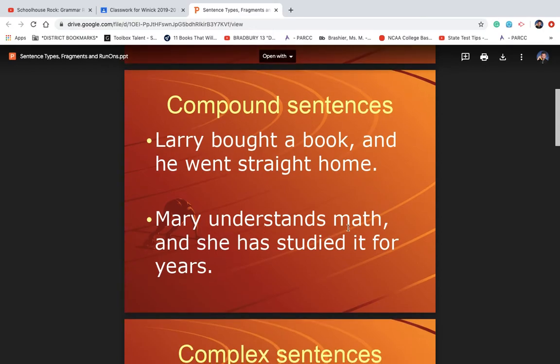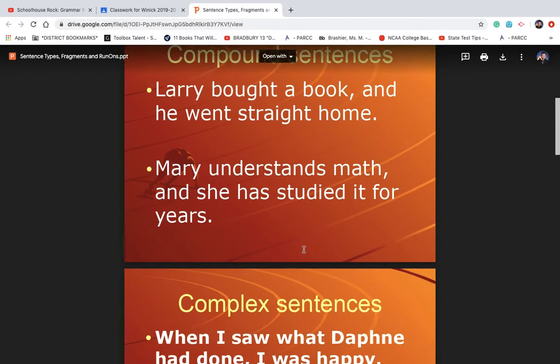Mary understands math, comma, and she has studied it for years. So again, there's two sentences, two complete thoughts, or two independent clauses. I mean, this is what confuses everybody every year, and I don't expect you to understand what everything is called. I'm not really worried about that. I just want to make sure that you understand that this, Mary understands math, is a complete thought. It's combined with another complete thought, she has studied it for years, with a comma and a conjunction.